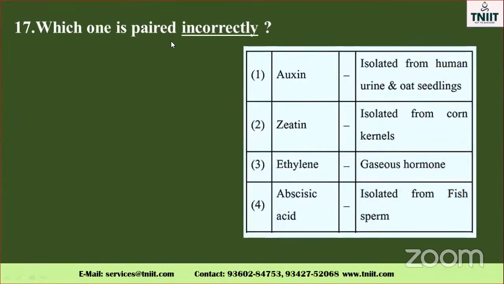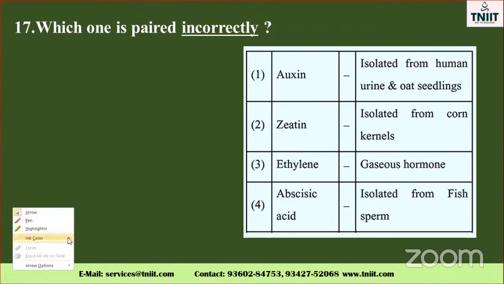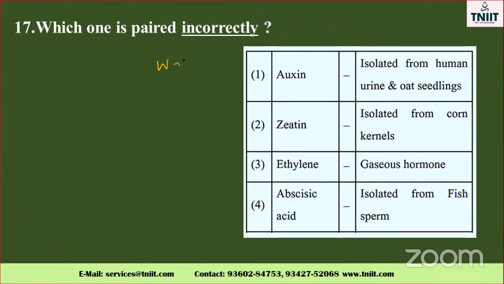Which one is paired incorrectly? Paired incorrectly is called the wrong statement, isn't it? Which one is the wrong statement? See, auxin isolated from human urine. Already you know about the Avena curvature test. So it is a correct option.